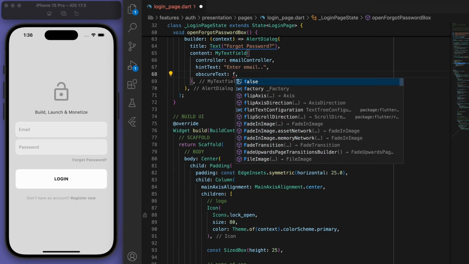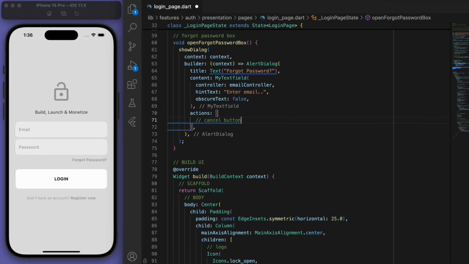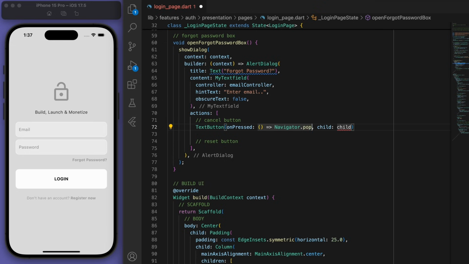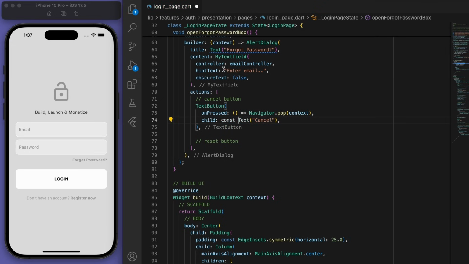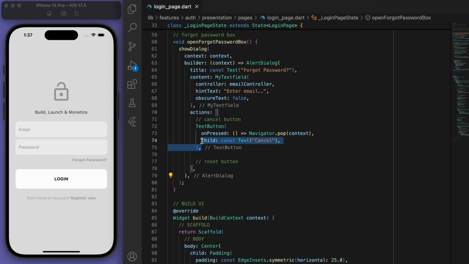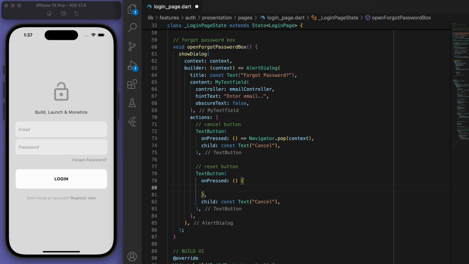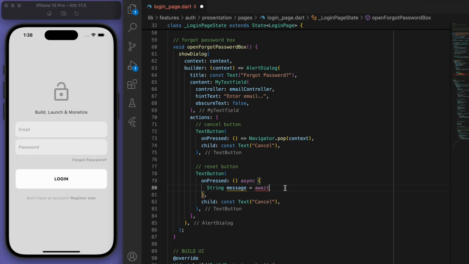And we'll just ask for their email. And let's create a couple buttons. So, a cancel button, and then the reset password button. If you reset the password, then we're just going to go to our auth qubit and call the method.